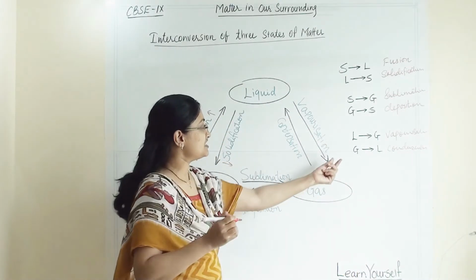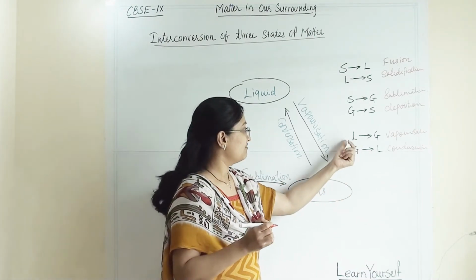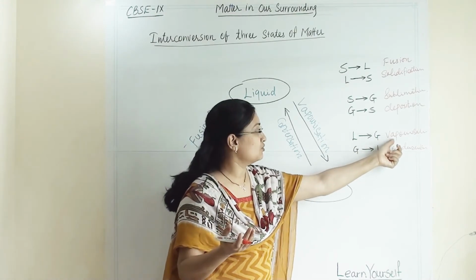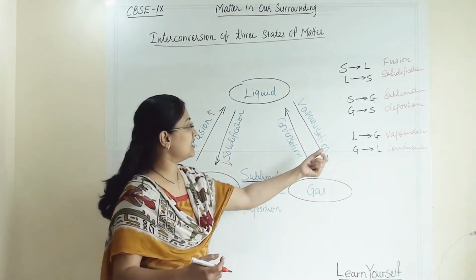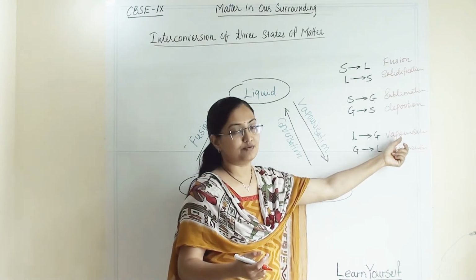So when vapor is cooled down, it is condensation of vapor. When liquid is becoming steam, it is known as vaporization. Liquid converting into gaseous state, we know this process as vaporization.